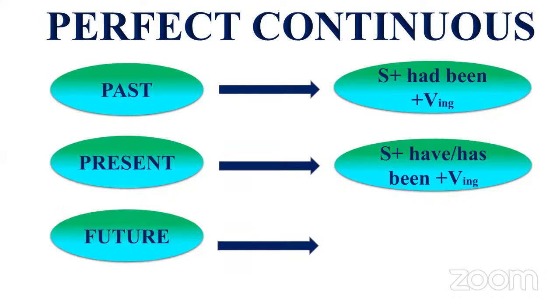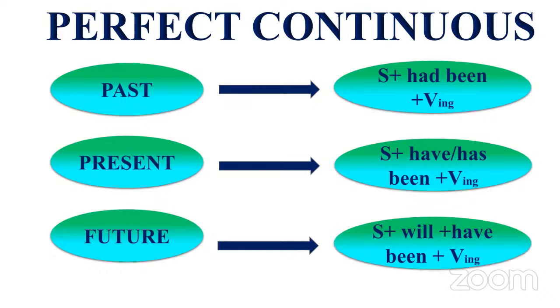Subject plus... subject had plus been. Will have been. Okay. Will have been plus VING form. Very good, Yuvaraj.